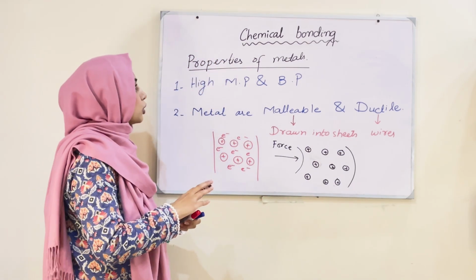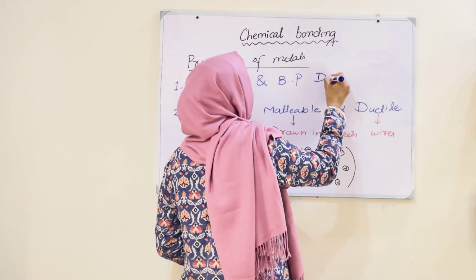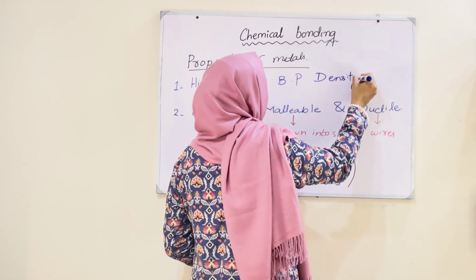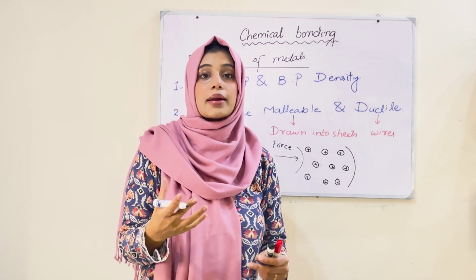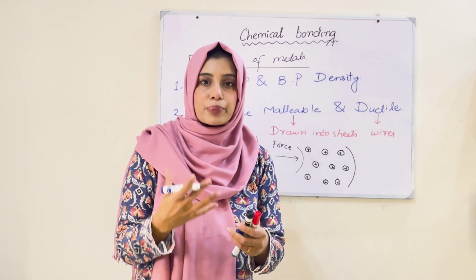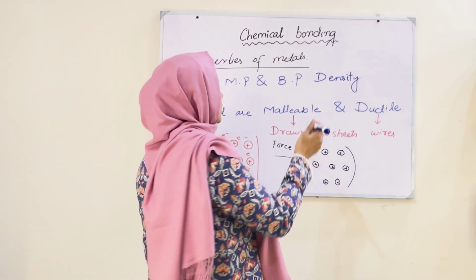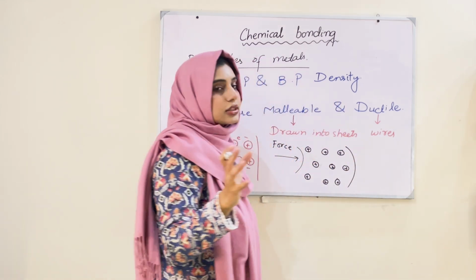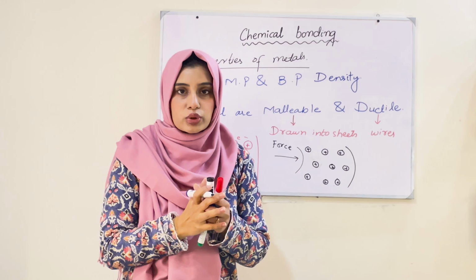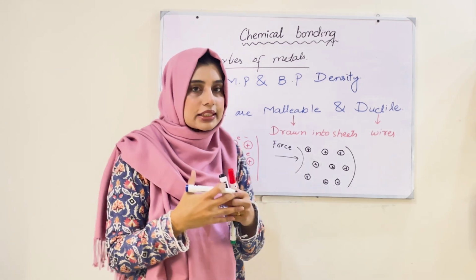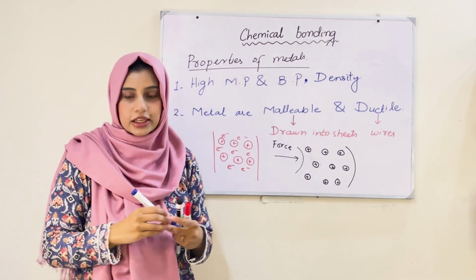And the first property I told you is that they have high melting point and boiling point, as well as they have high density. Density means there are more atoms, more protons per surface, per unit area, right? Compared to gases, this is a solid, and solid has more atoms in less surface. Atoms are quite close to each other. That is why it has high density, high melting point, and high boiling point, right?